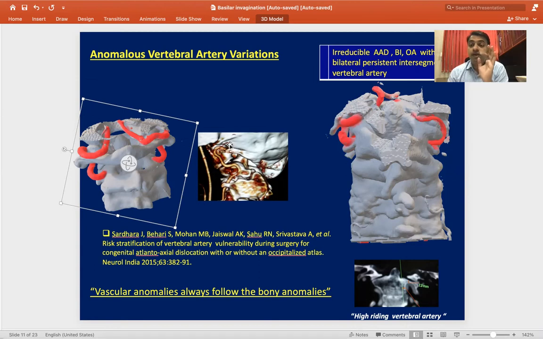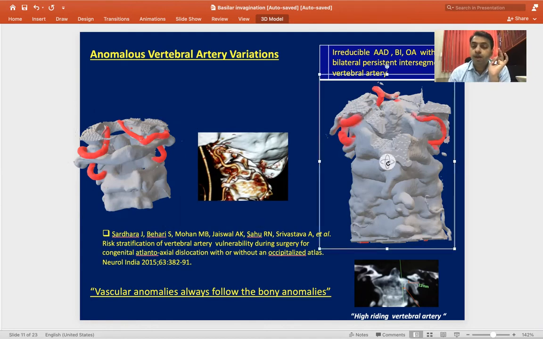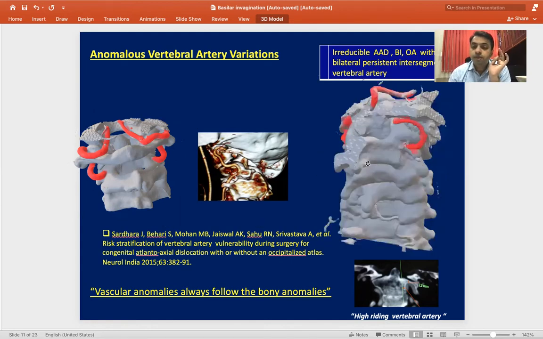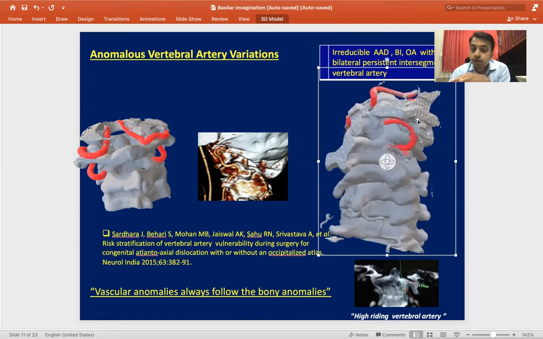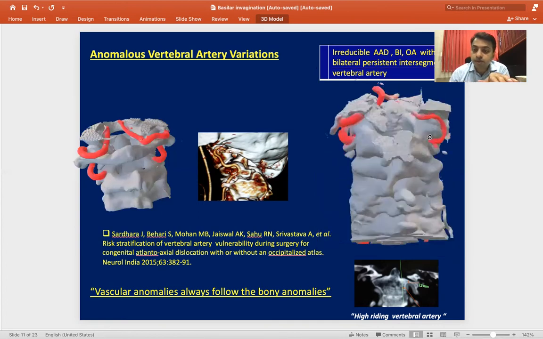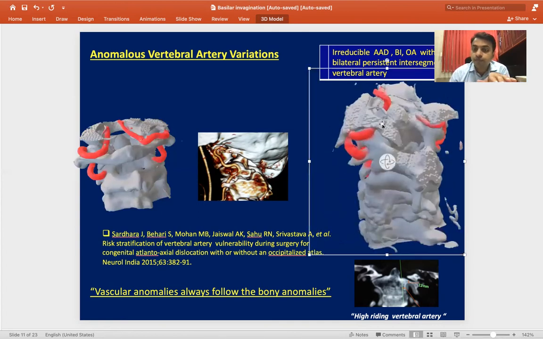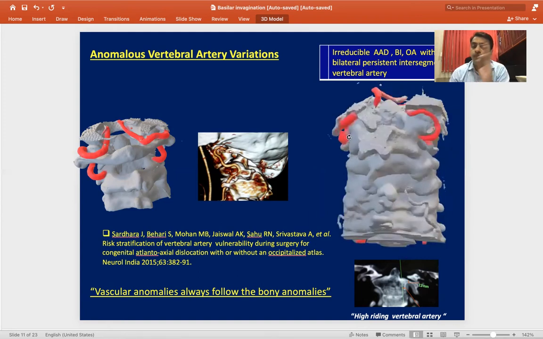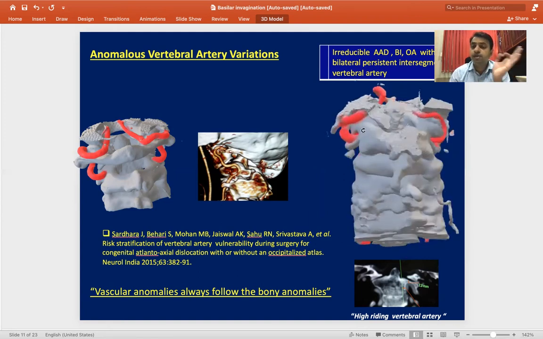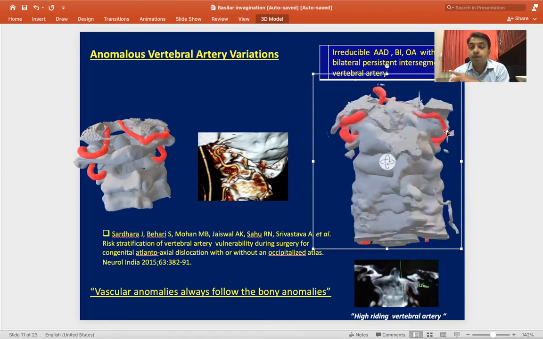But it is practically safe. That is not the issue. In 19% of cases per our study, we found that the vertebral artery remains below the C1 occipitalized arch, crosses the posterior surface of C1 and C2 exactly over the facet joint, and enters the dura below the occipital arch. This is known as persistent intersegmental artery, usually unilateral, but rarely it may be present on both sides.